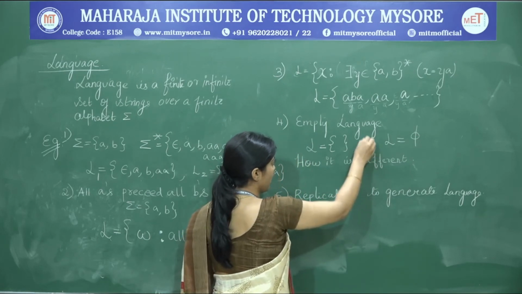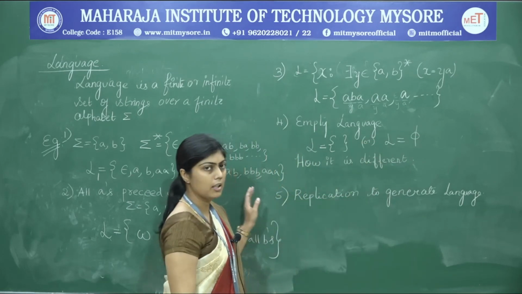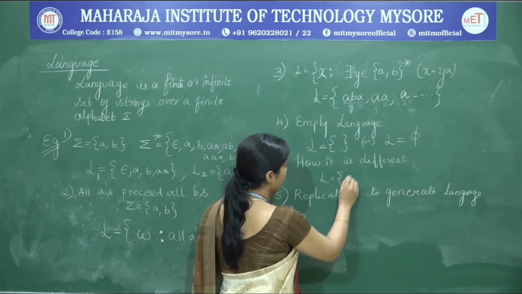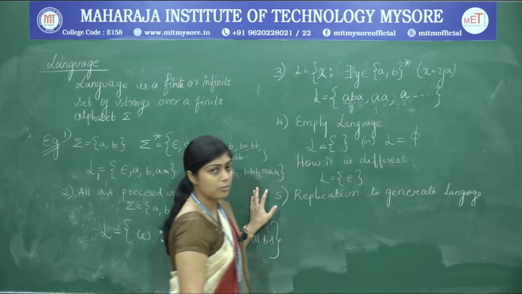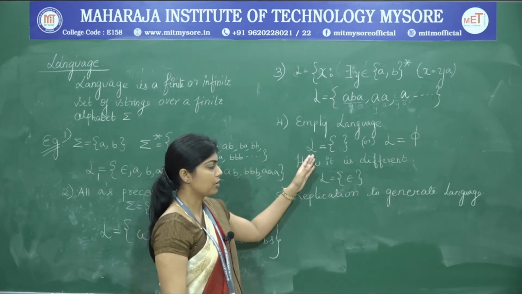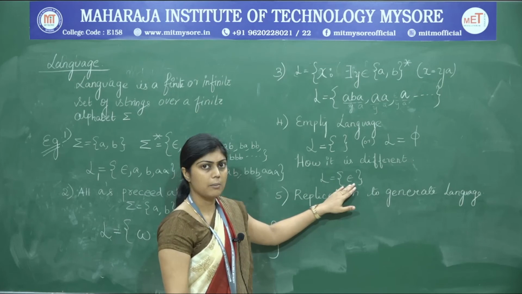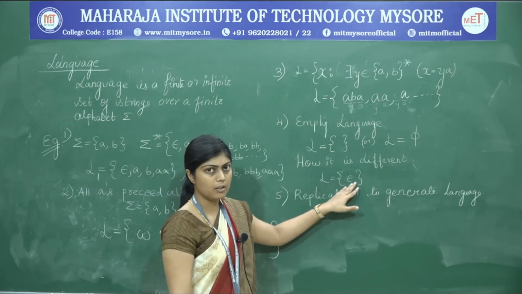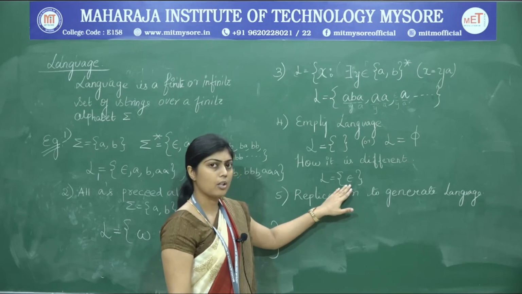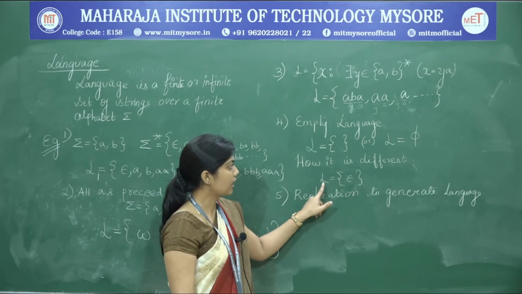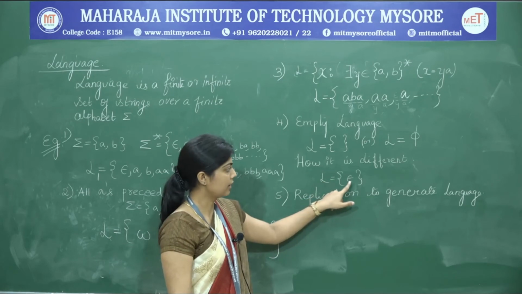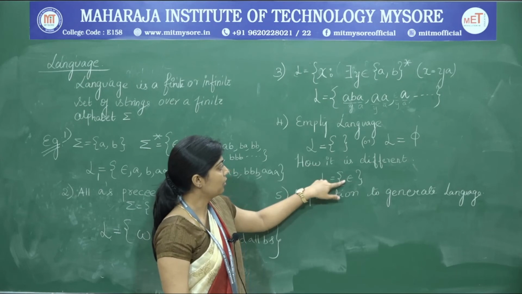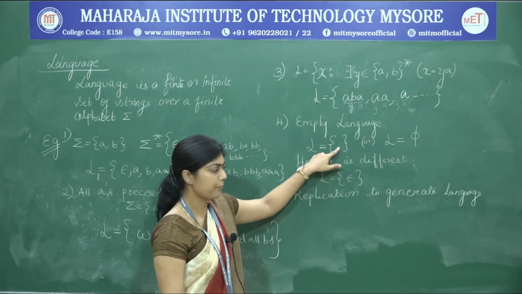Both the notations are used to denote an empty language. Now, L is equal to epsilon cannot be the same as an empty language. We know that epsilon is an empty string, but the language contains at least one element, that is epsilon, and therefore cannot be treated as empty. This is a language that contains a single string and that string is epsilon. So, these two are not the same.